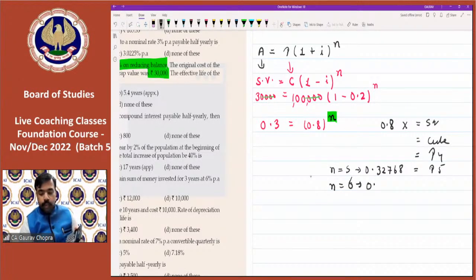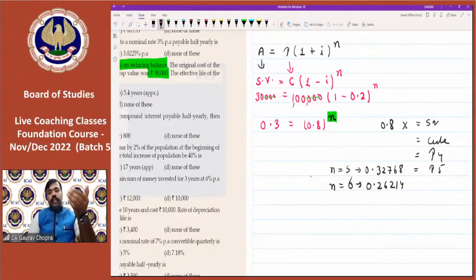And when we are doing power 6, we are getting 0.26214. So check this first. Till here you are getting or not? Our aim is to get 0.3 as the result. If exactly it is not coming, we can calculate one value above 0.3 and one value below 0.3.